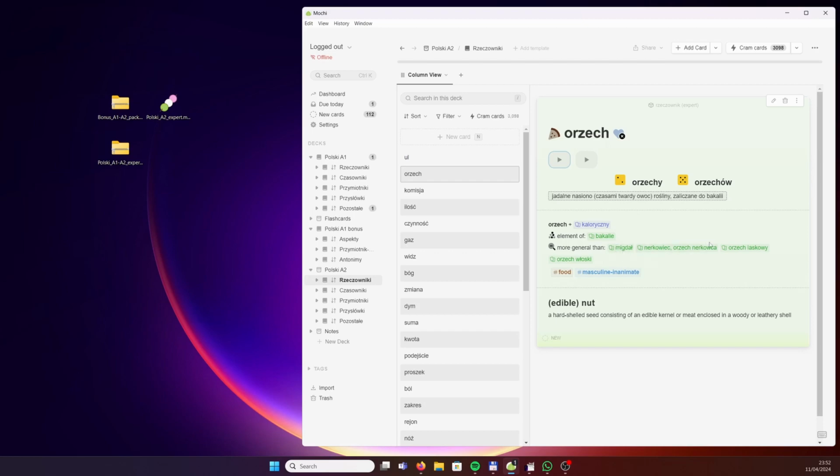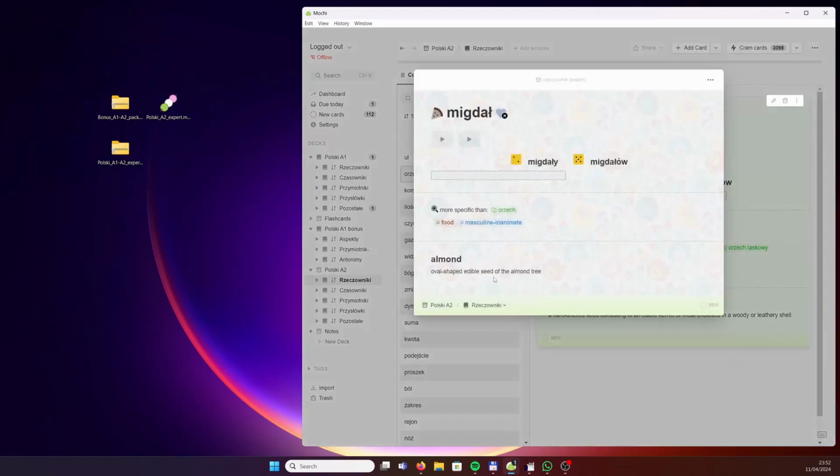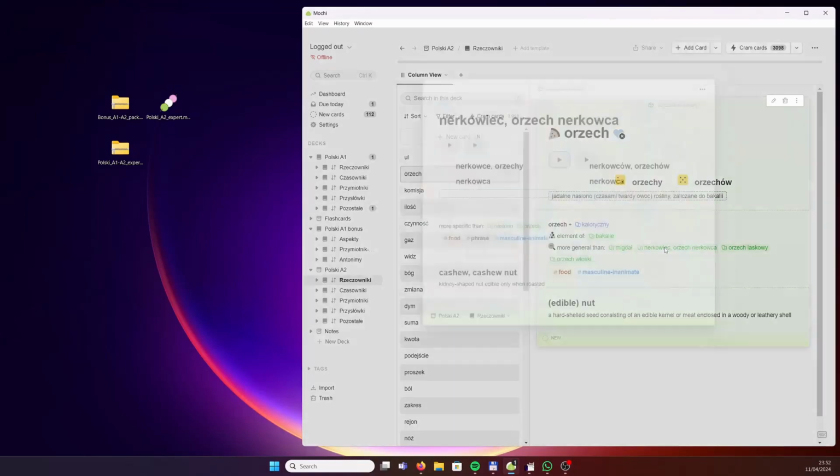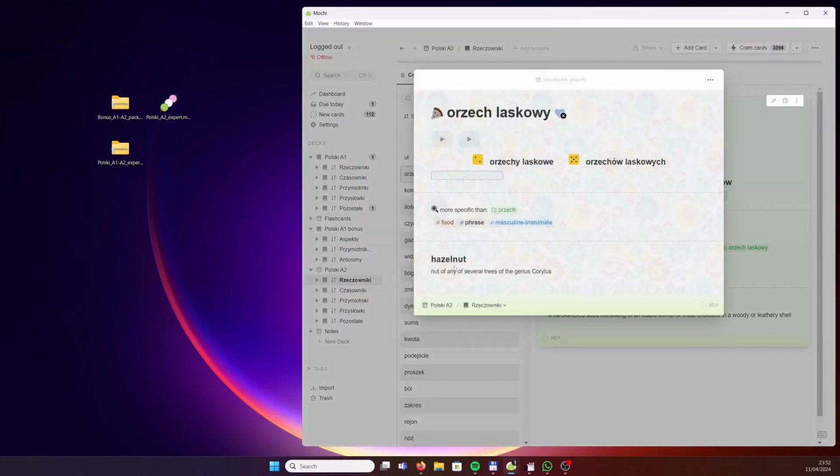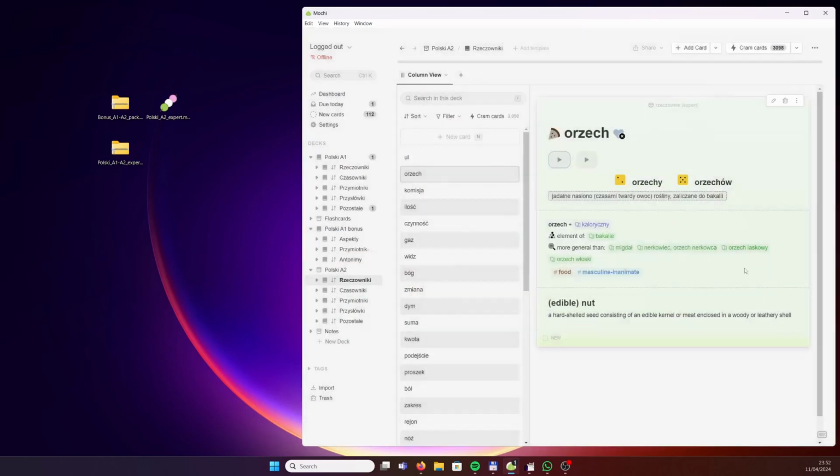Then we've got 4 specific types of nuts. Migdał, almond, nerkowiec, orzech nerkowca, so cashew nut, orzech laskowy, hazelnut, and orzech włoski, walnut. Naturally, you can use these associations, you can use these links, but you will also learn these individual words in due time, unless you have already seen them at the A1 level.